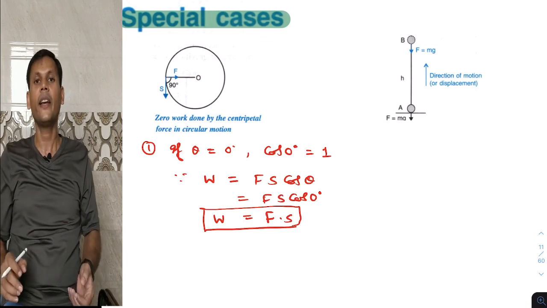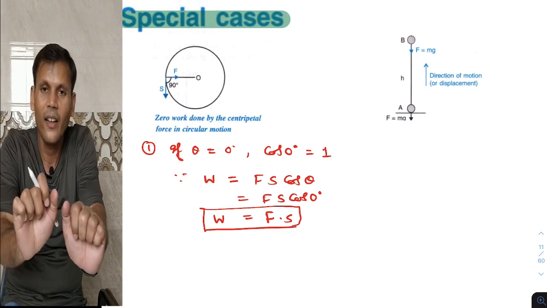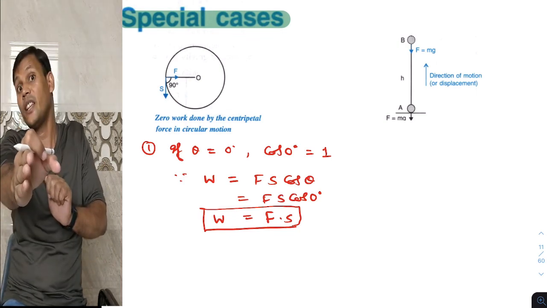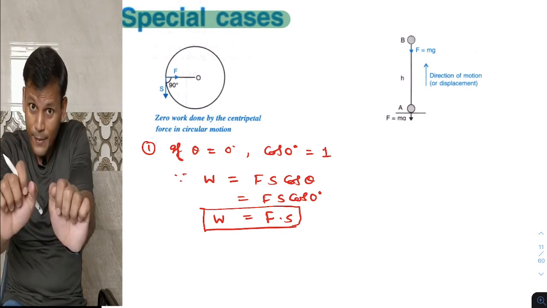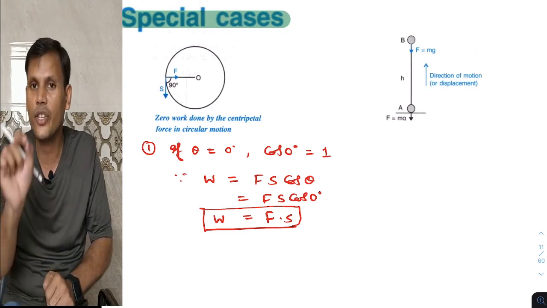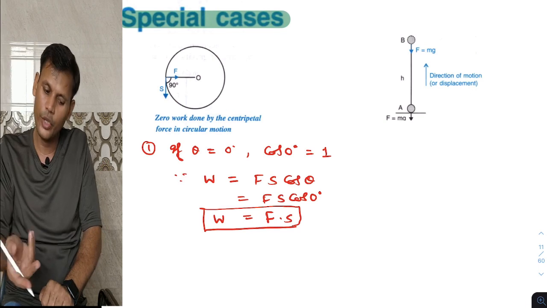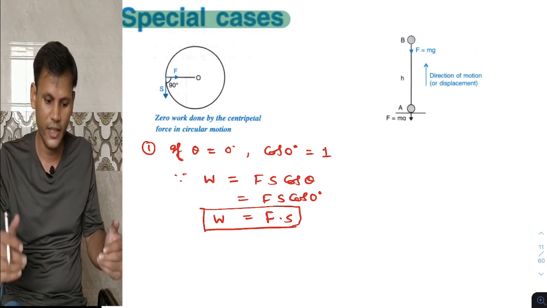Example we can take: suppose any car is there and we are pushing the car. So we are applying the force and displacement is also in the same direction as the applied force. Displacement and force are both in the same direction, so theta will be 0. And cos 0 is 1, so work done will be F into S. Keep that.